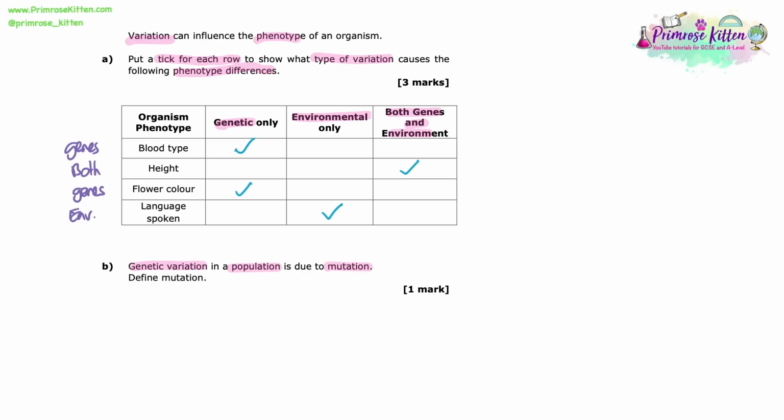Genetic variation in a population is due to mutation. Define mutation. So this is just a definition. We have to know how to define a mutation. So it's a change to the DNA. You've got some alternative wording in the mark scheme you can use as well.